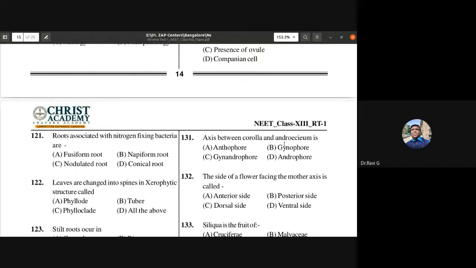The axis between corolla and andrecium is, so what is the axis between corolla and andrecium? So probably the, so 131st, 1 minute, let me just confirm it. So D is the answer, that is androphore. So the axis between corolla and andrecium is androphore.